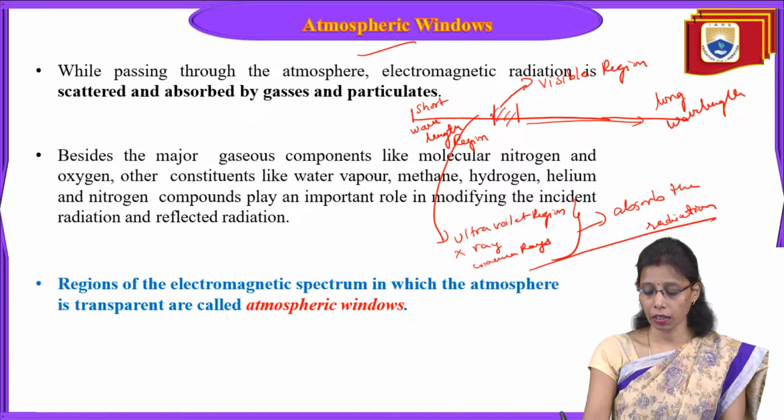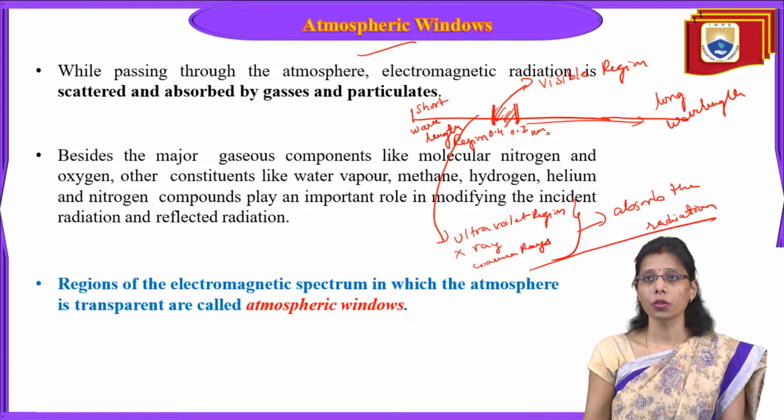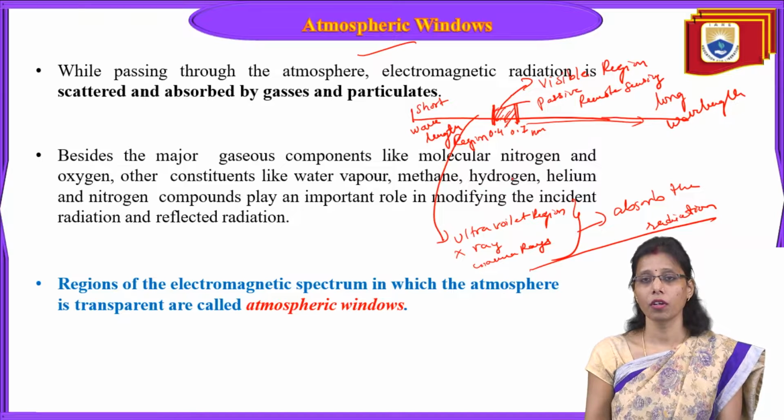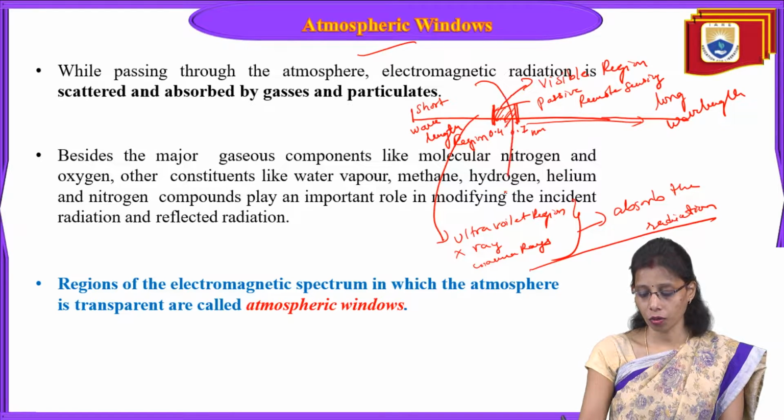Now, when we talk about the visible region, which ranges from 0.4 to 0.7 micrometers, this visible region is only possible for passive remote sensing. In this region, the electromagnetic radiations are allowed to fall to the ground.